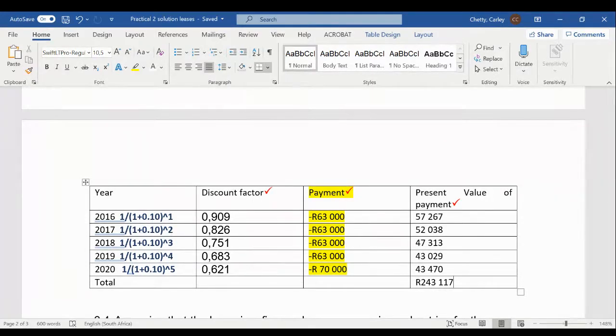Okay, so someone has done the calculation for us. So if we take the present value of our minimum lease payments and we multiply that by 100 and calculate a percentage of the fair value. Remember, the fair value was 250,000.